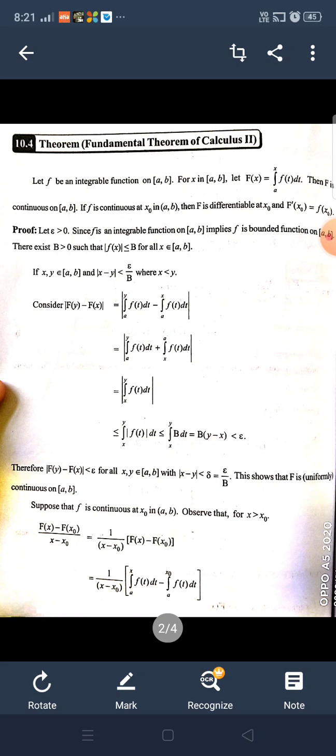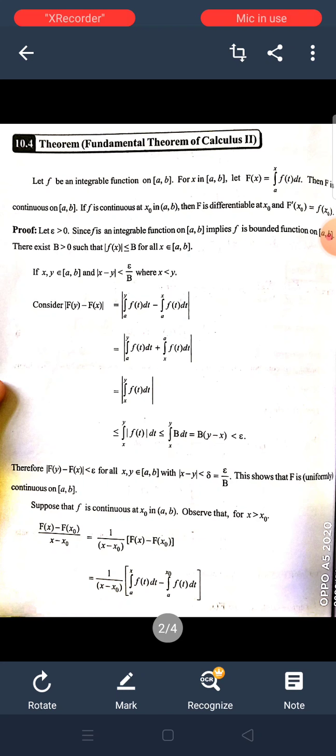Let epsilon greater than 0. Since f is an integrable function on [a, b], f is a bounded function. Since f is bounded on [a, b], there exists B greater than 0 such that |f(x)| ≤ B for all x belongs to [a, b].